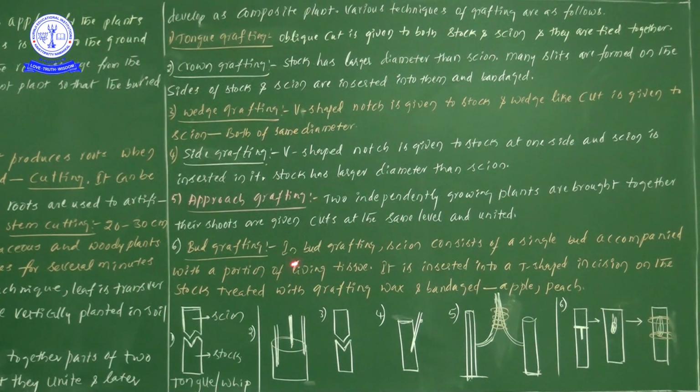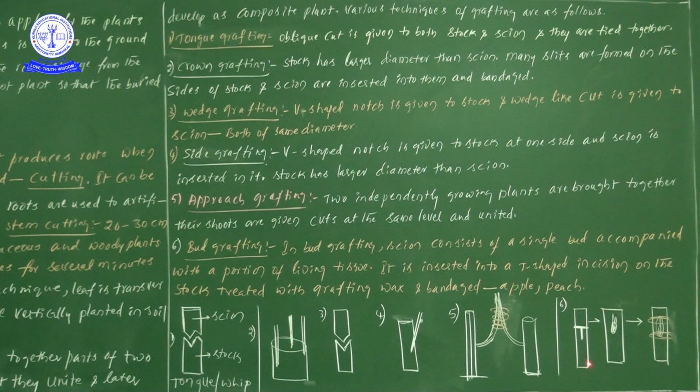Next one, bud grafting. In bud grafting, the scion consists of a single bud. That's why I have drawn only rough diagrams. Once you see there, in bud grafting the scion consists of a single bud, accompanied with a small portion of living tissue. It is inserted into a T-shaped insertion on the stalk.